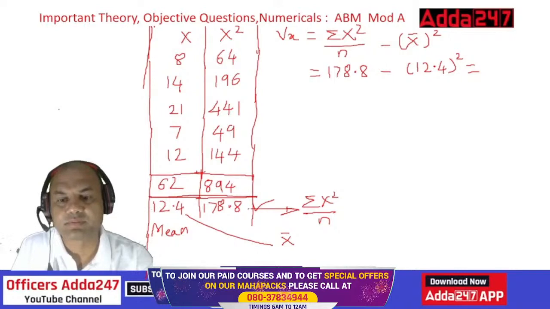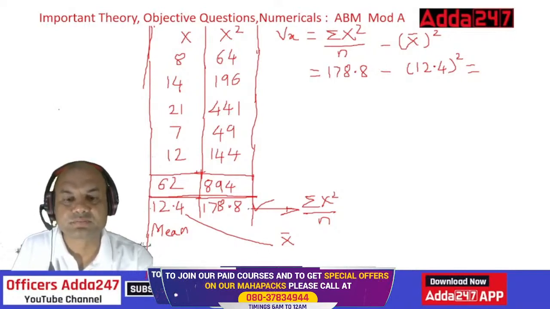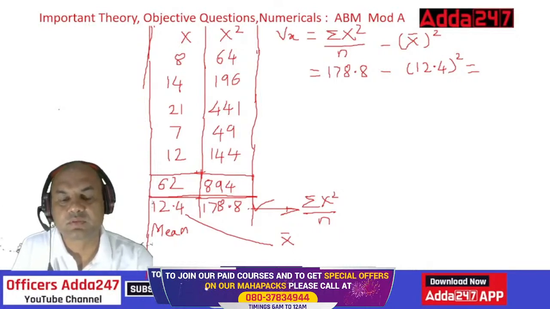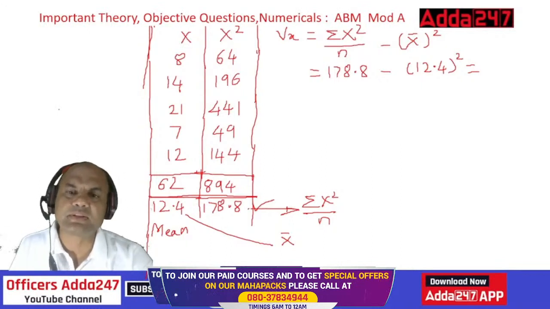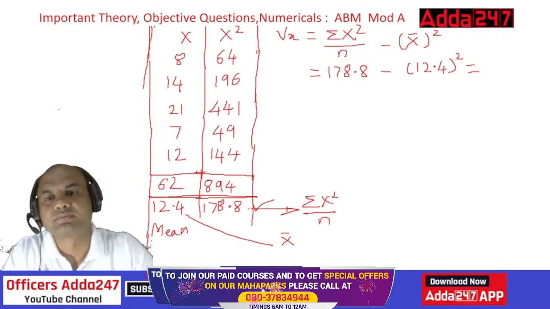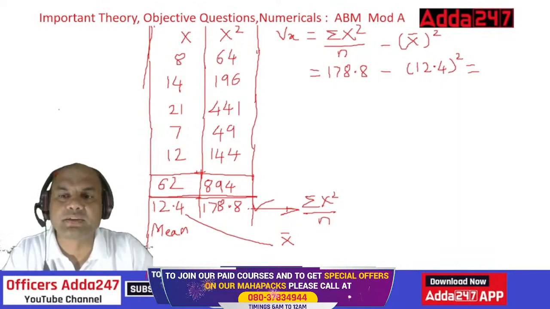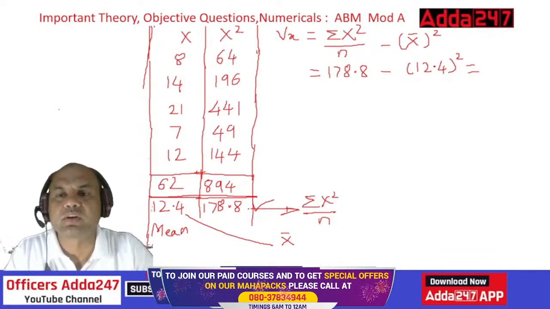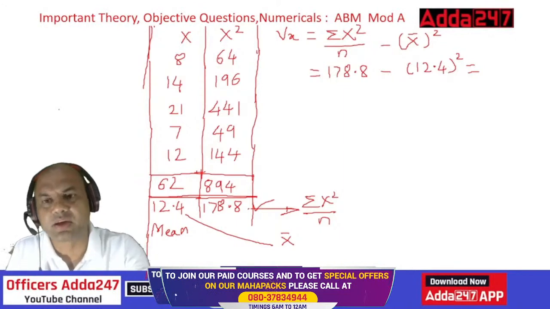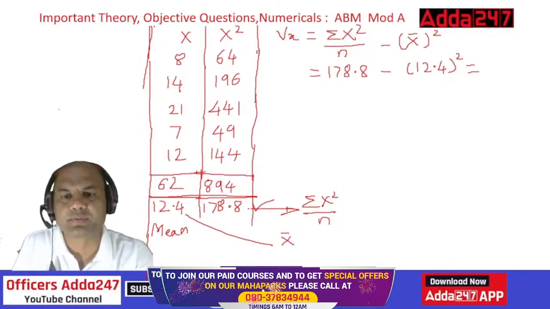Yes, fast. Minus. What is the answer you are getting? Everyone. Direct final answer. Let me see. What is the final answer you are getting? Everyone, let me check. Simple, isn't it? Just do the square of 12.4. Okay, I'll give you the answer also over here. We have some space over here.